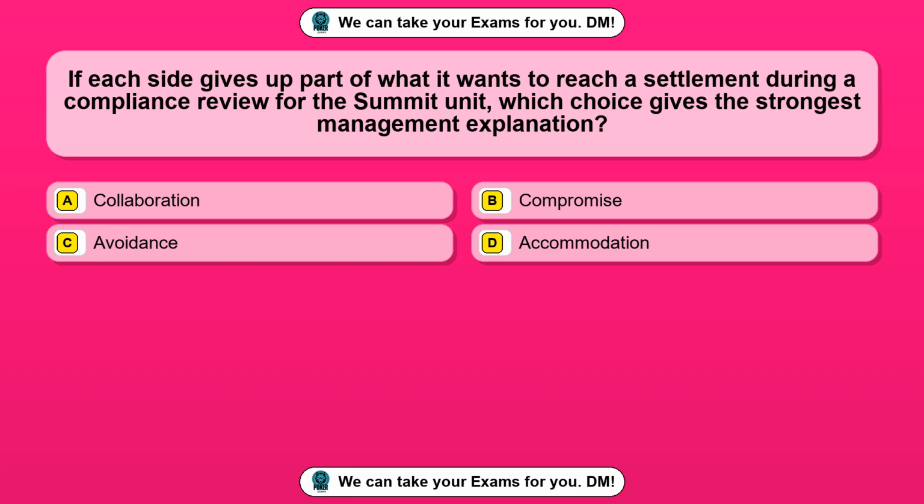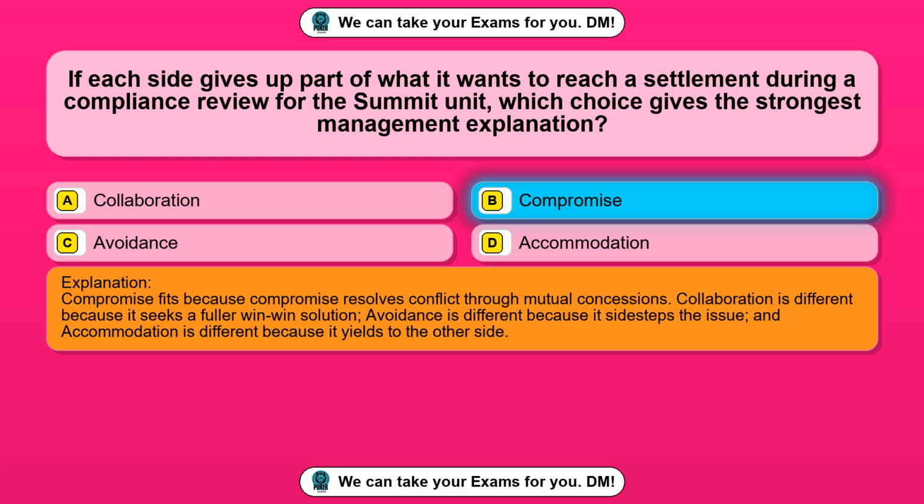Question 86. If each side gives up part of what it wants to reach a settlement during a compliance review for the summit unit, which choice gives the strongest management explanation? Option A, collaboration. Option B, compromise. Option C, avoidance. Option D, accommodation. The correct answer is option B, compromise. Compromise fits because compromise resolves conflict through mutual concessions.